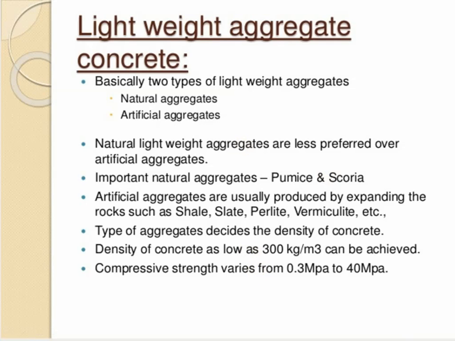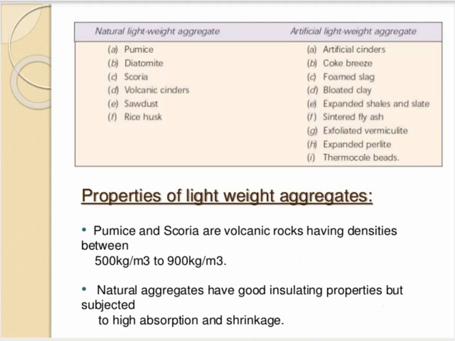Density of concrete as low as 300 kg per meter cube can be achieved. In this lightweight concrete, you can achieve the density of concrete up to 300 kg per meter cube. The compressive strength varies from 0.3 Newton per mm square to 40 Newton per mm square, that is megapascal or Newton per mm square. So here you can see some of the natural aggregates and artificial aggregates.